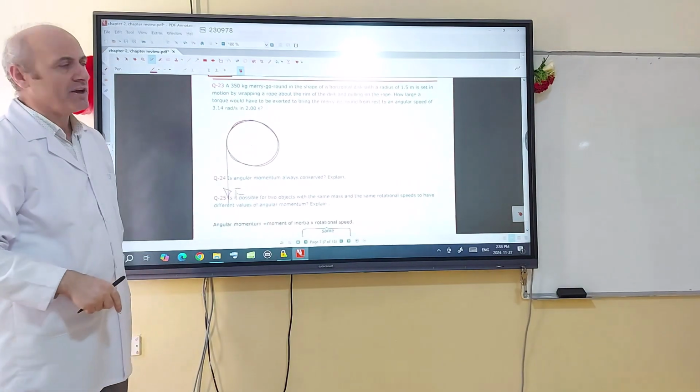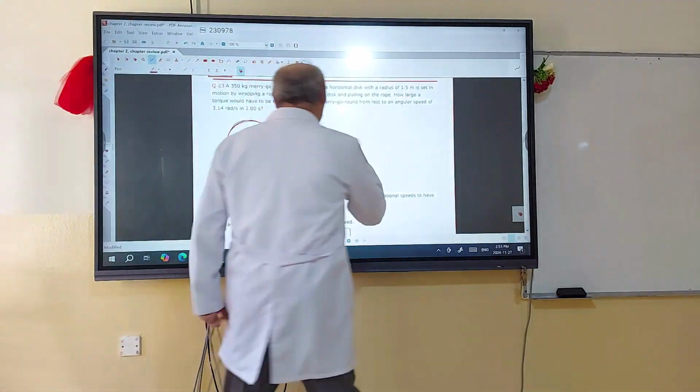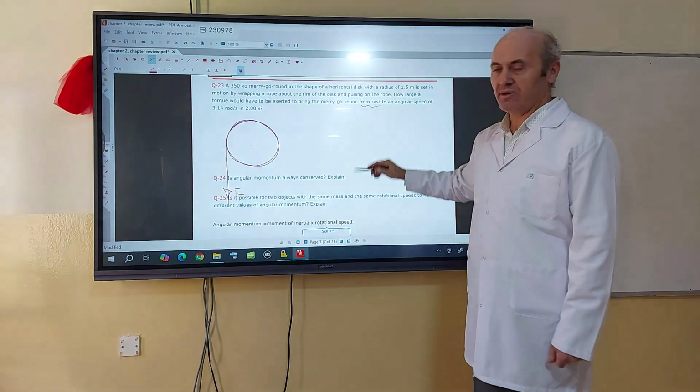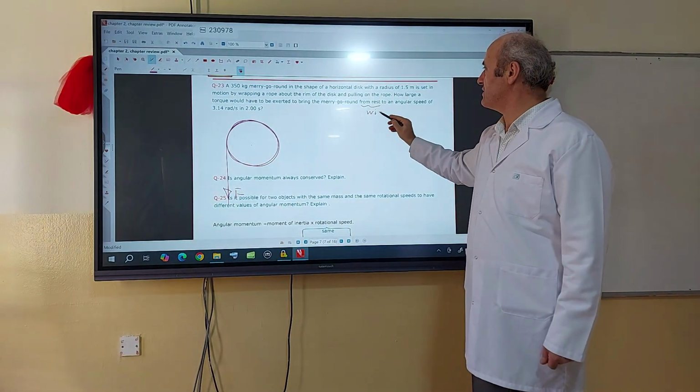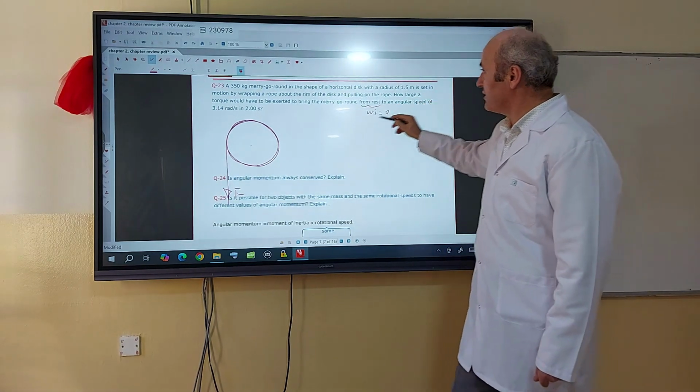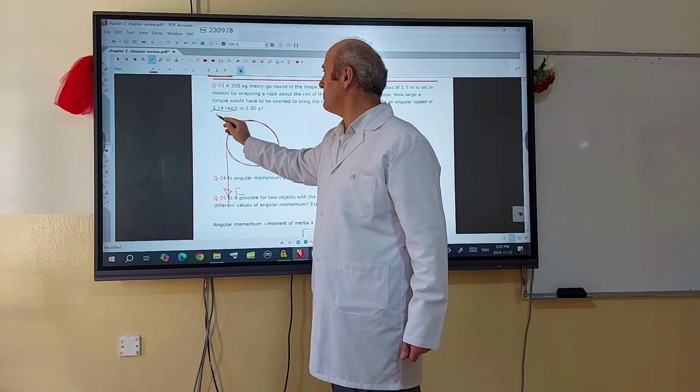In the question, acceleration is given, or it will be calculated from the given information. From rest, the initial angular speed of the merry-go-round is 0. It increases to an angular speed of 3.14, omega final.